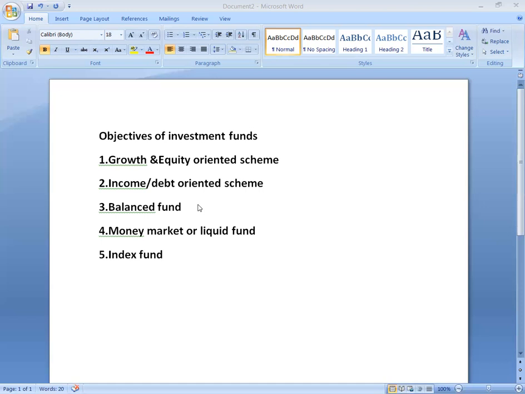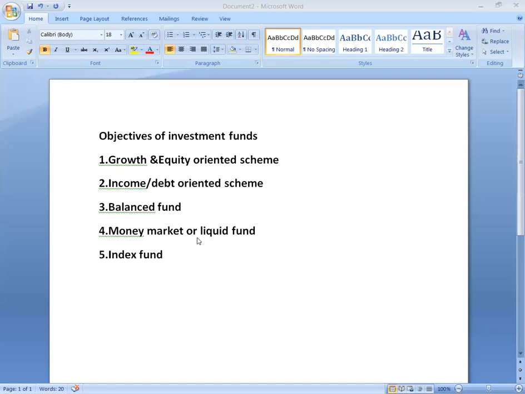Now balanced funds invest 40 to 60% in equity and debt instruments. These funds are also affected by fluctuations in share prices in the stock market. Now, balanced funds can fluctuate with share prices and the stock market. So this is balanced funds.